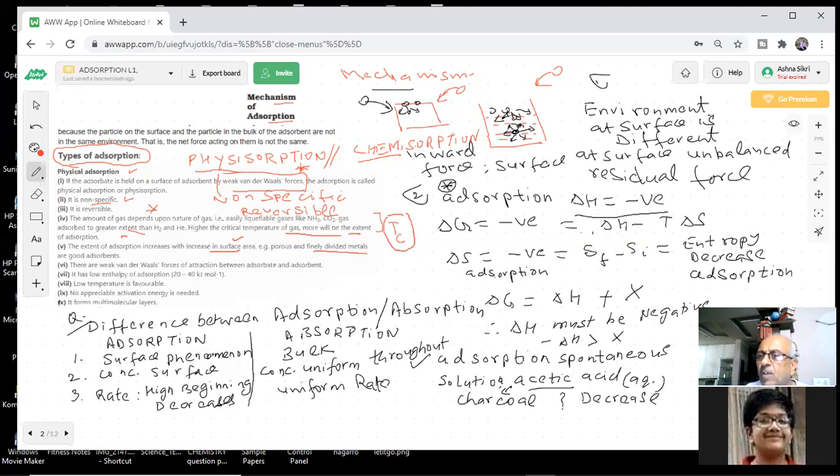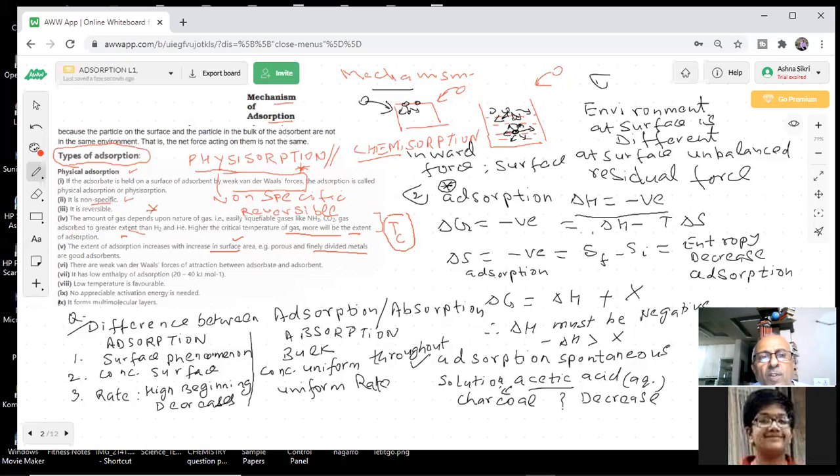Powder, surface area increases. Whatever medicines you take in powdered form will be more effective. Surface area will be more. So all the good adsorbents, activated charcoal means what? You have activated it, powdered it, surface area increases and they become better and better.